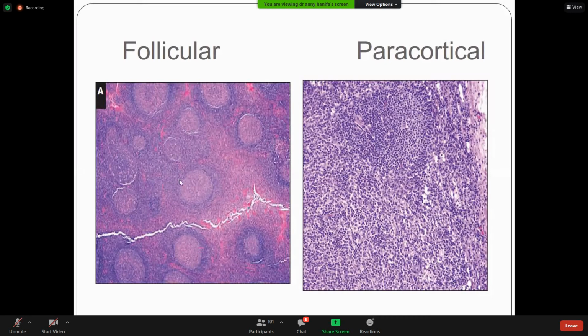That was follicular hyperplasia, and another form is paracortical hyperplasia. This pattern is caused by an immune reaction involving the T cells.